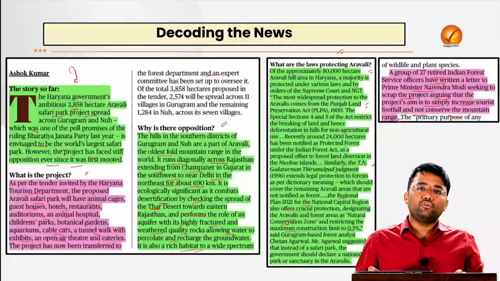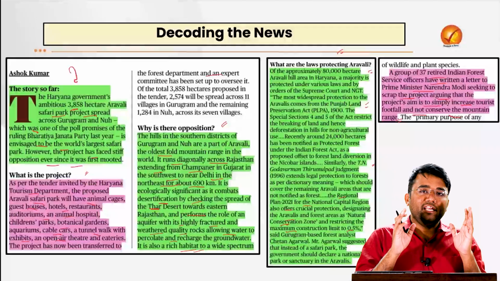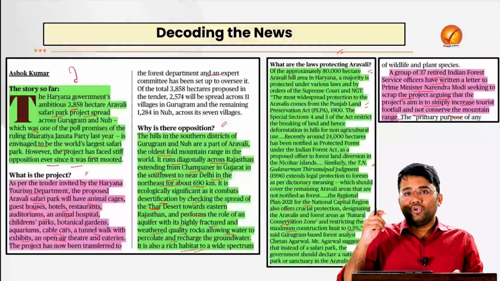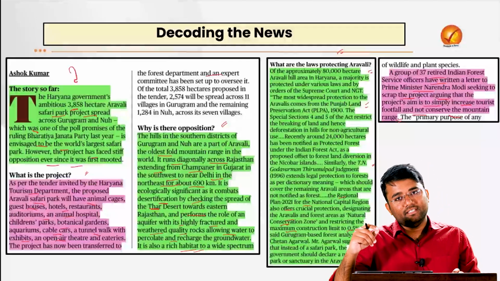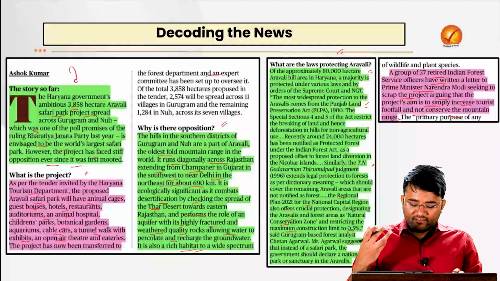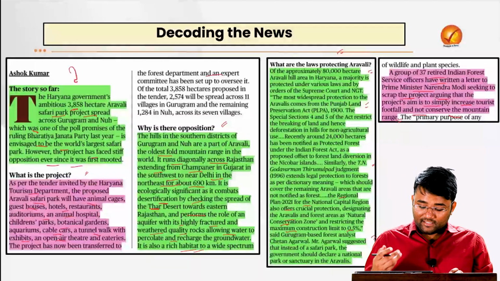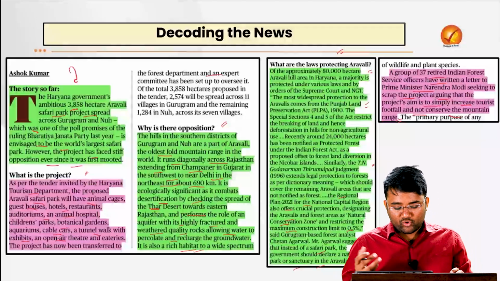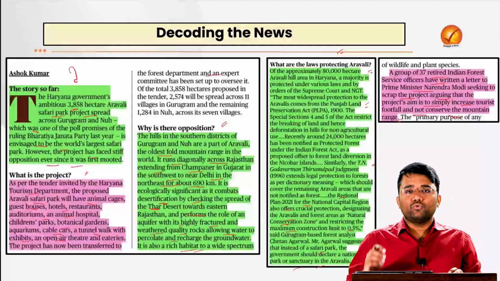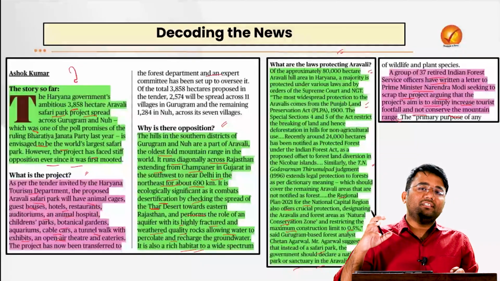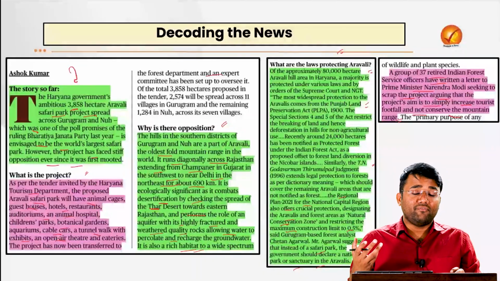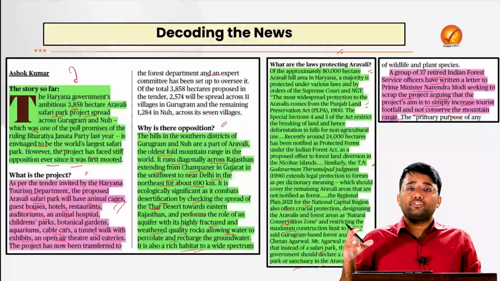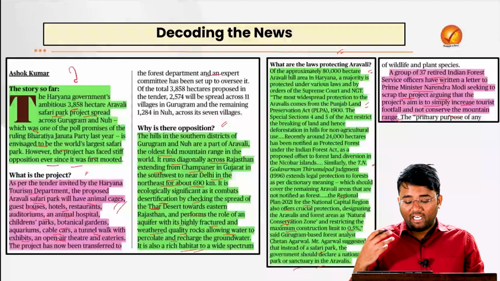So it becomes really difficult to manage the human needs as well as the natural needs at the same time. But it is very important to ensure that we are not disturbing the natural ecology of the Aravalis. That is the reason a Gurugram-based forest analyst has suggested that instead of a safari park, the government should declare a natural park or sanctuary in the Aravalis, because that will to some extent regulate or diminish human activities, as compared to a safari park, where we have seen a lot of economic as well as human intervention and activities.